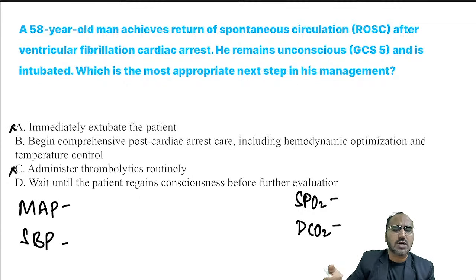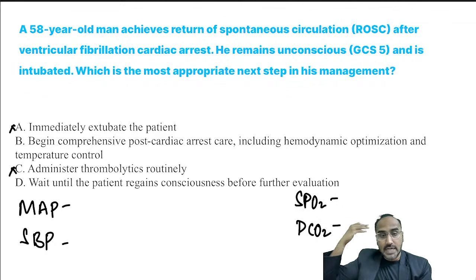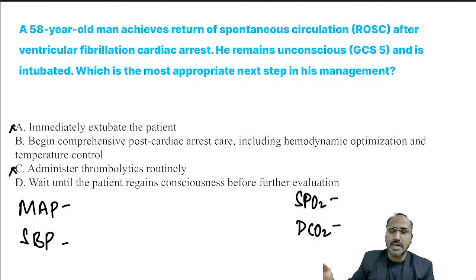Why administer thrombolytics? If he developed ventricular fibrillation cardiac arrest and he's also having IC bleed, then if you give thrombolysis, you're worsening it. So directly don't jump for thrombolysis unless and until it is indicated on the ECG, if the ECG is showing cardiac changes. Someone is telling you, wait until the patient regains consciousness. That is also not done. The best thing is what?